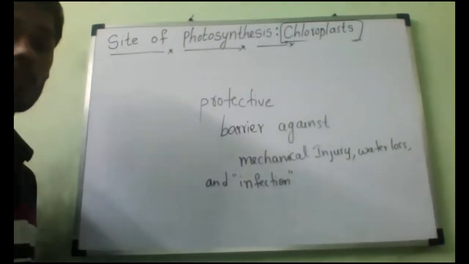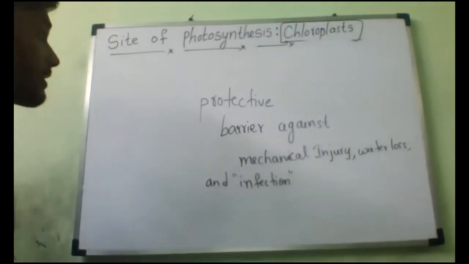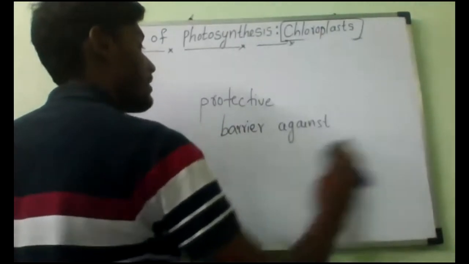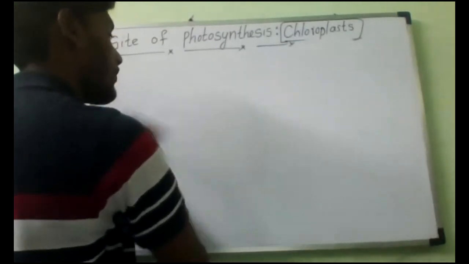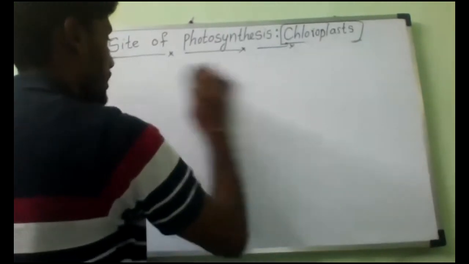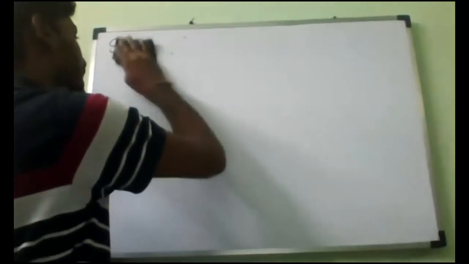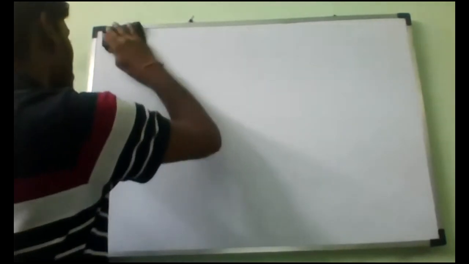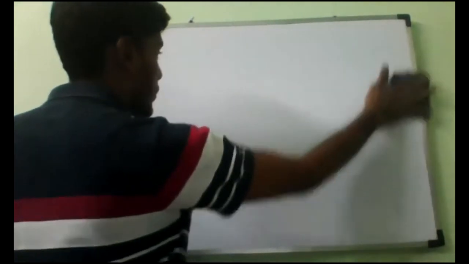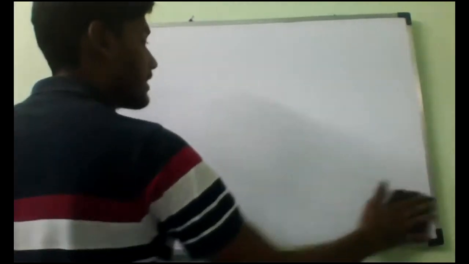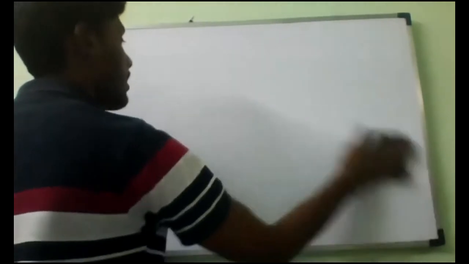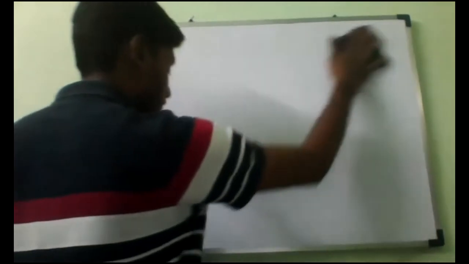So now this is the mode of nutrition in plants. The autotrophic mode of nutrition and photosynthesis are both the same, which is carried out in green plants alone, which have a green pigment called chlorophyll. So they are the primary producers of food. They produce their food by themselves. That is why that mode of nutrition is called the autotrophic mode of nutrition.